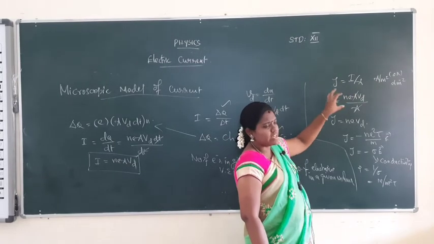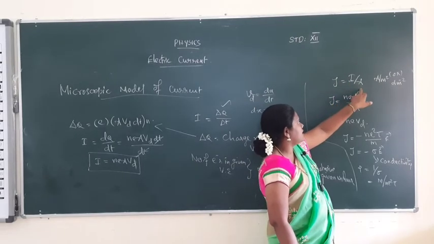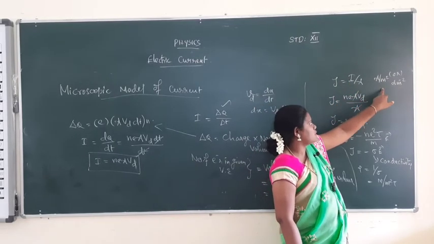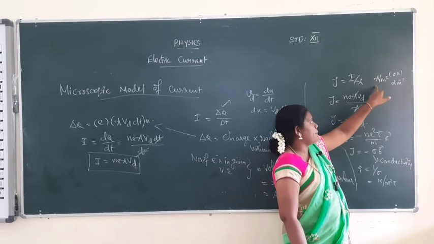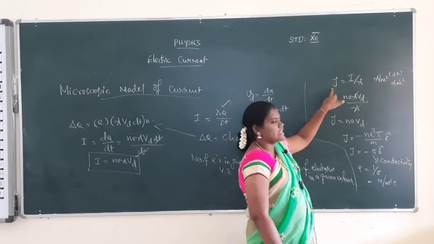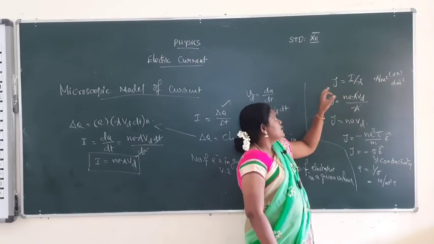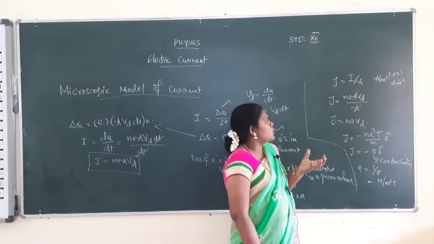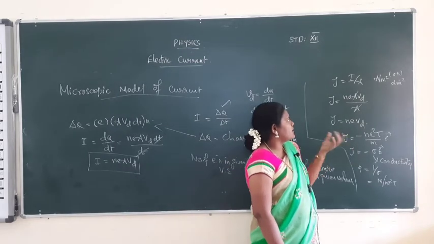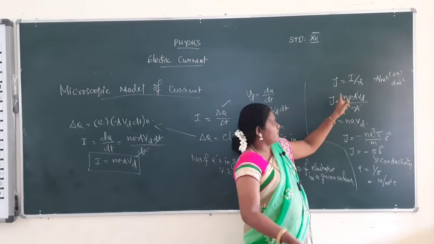The unit of current is ampere and the unit of area is meter square, so the unit of current density is ampere per meter square, or ampere meter to the power minus 2. This is the unit of current density. Okay, so current density J is equal to I by A. Current density is a vector quantity because it also explains the current direction.